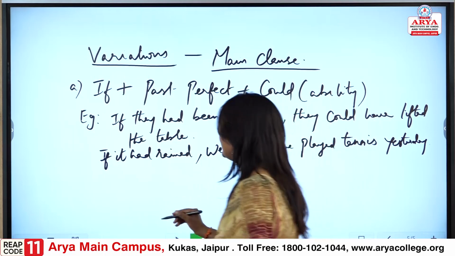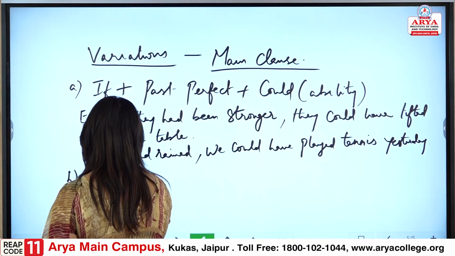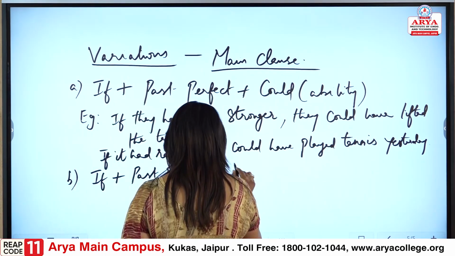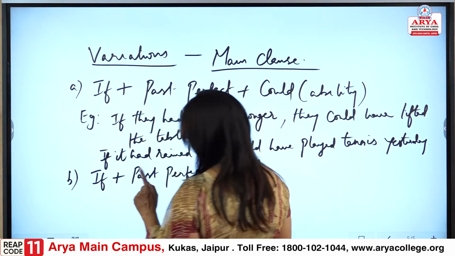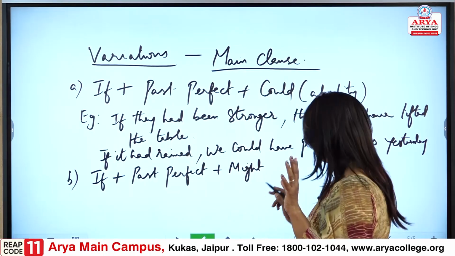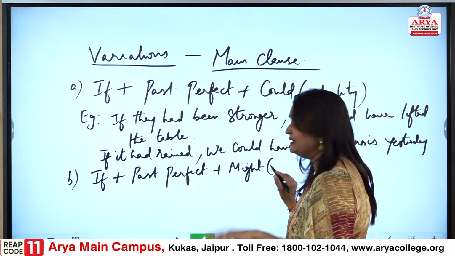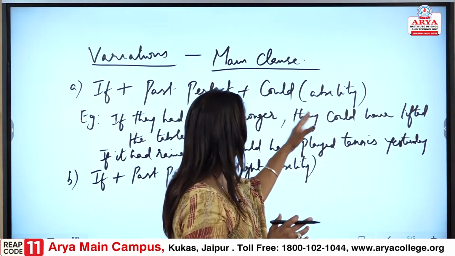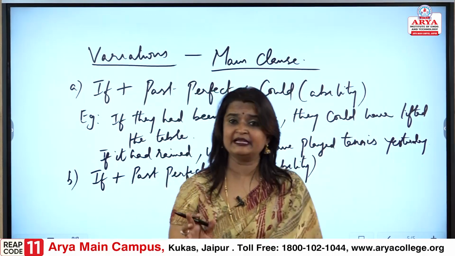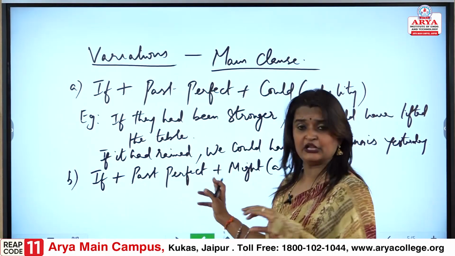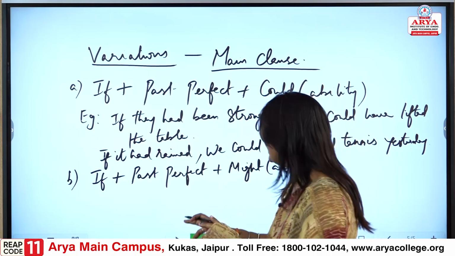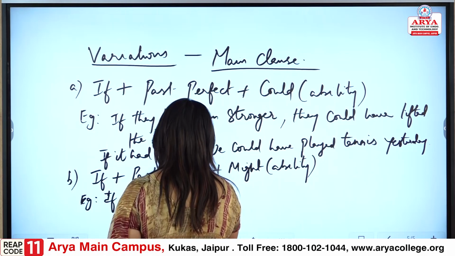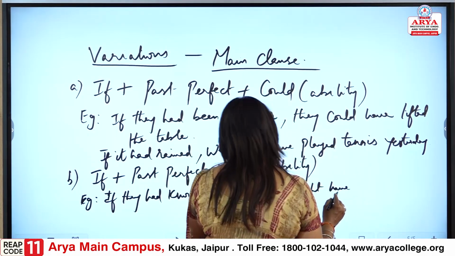Now, B: if plus past perfect plus might. This might is also used to show ability. There should not be confusion, because could and would, and even may and might, are used for ability. Let me give you an example. If they had known the answer, they might have told me.